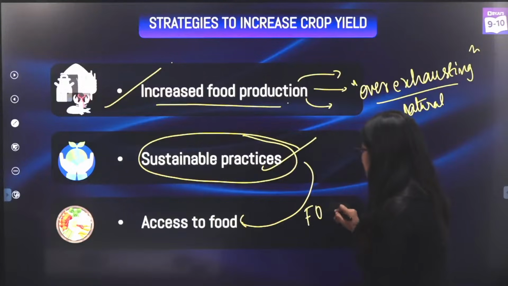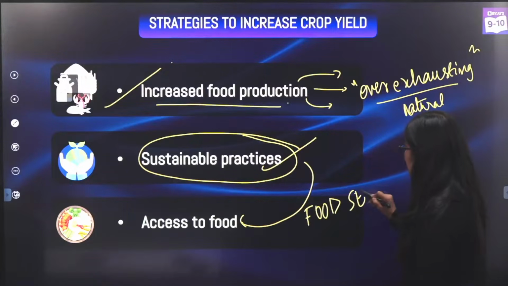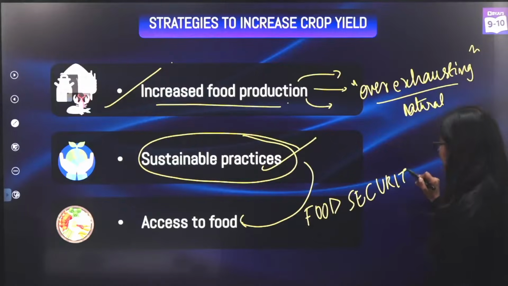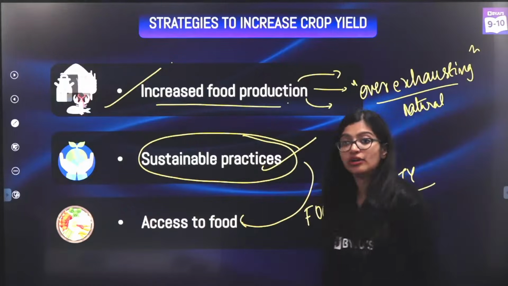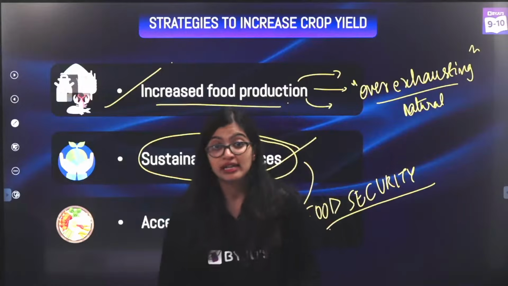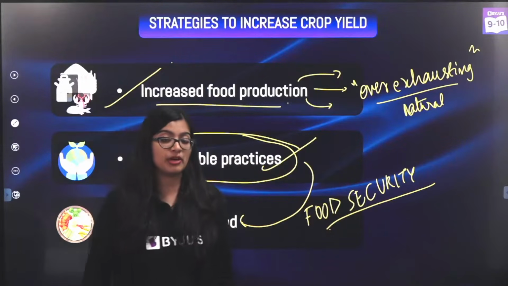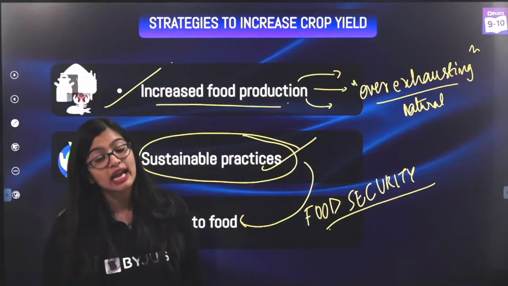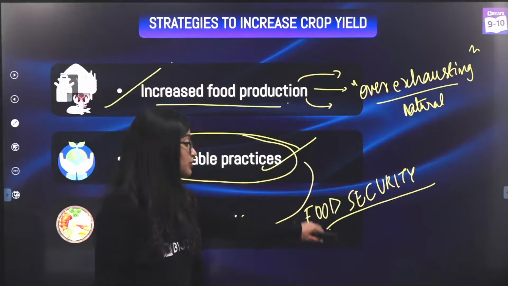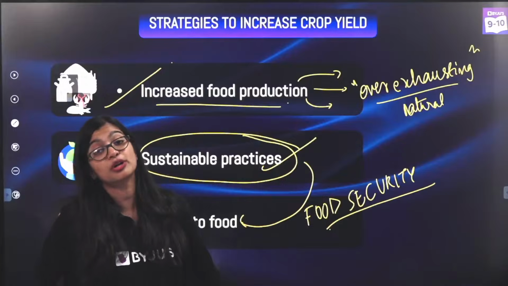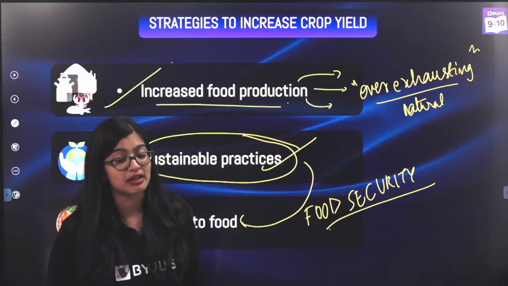Because accessibility to food is what we call food security, right? If I am able to buy food, I have the money to buy food, that means that I have food security, that I will be able to purchase it. But if I'm not able to make enough money, I may not be able to buy enough food. That means food is not going to be secure. It's not going to be something which is easily accessible, right?